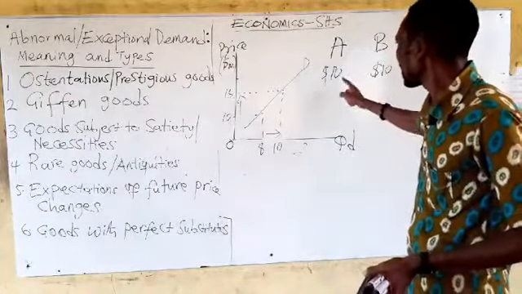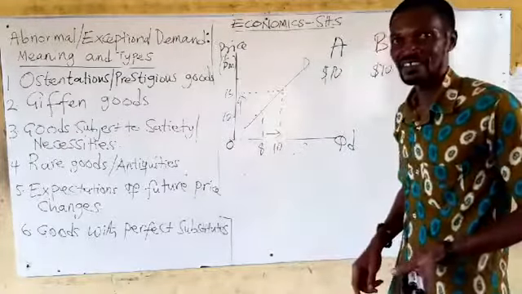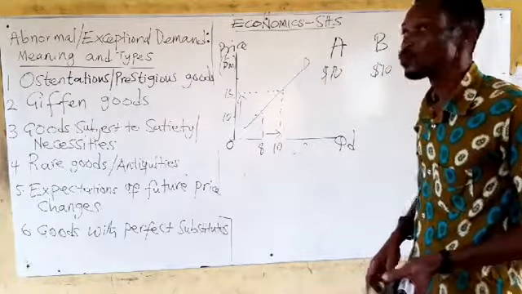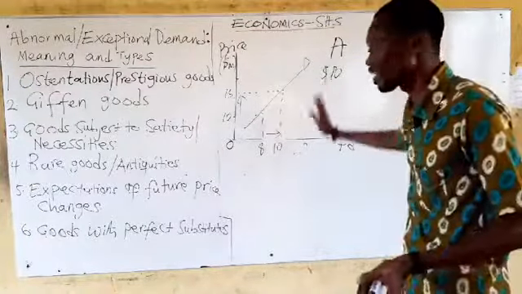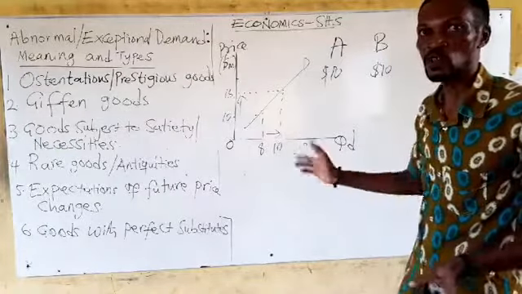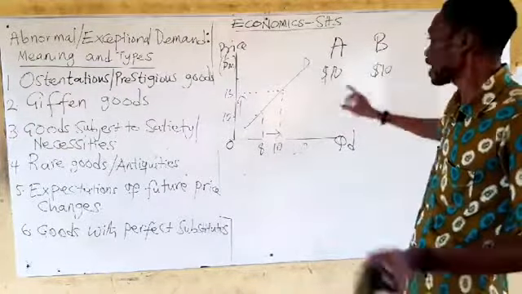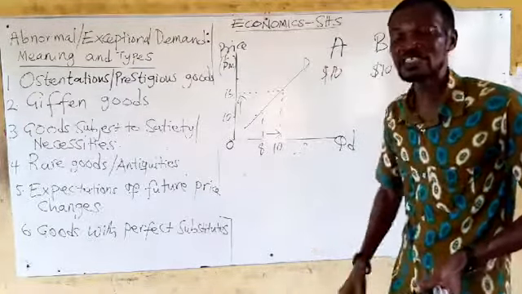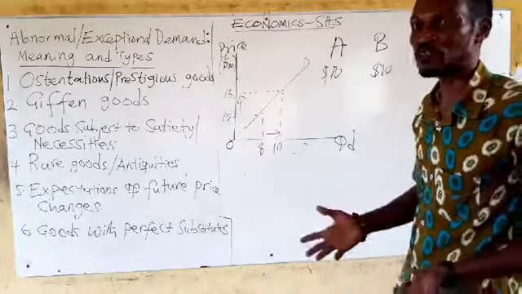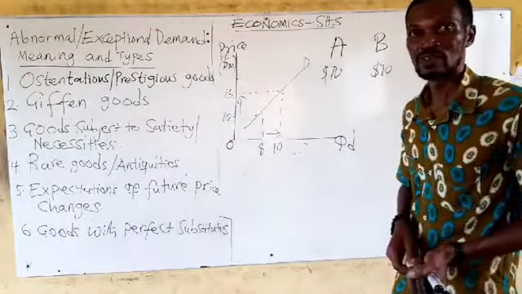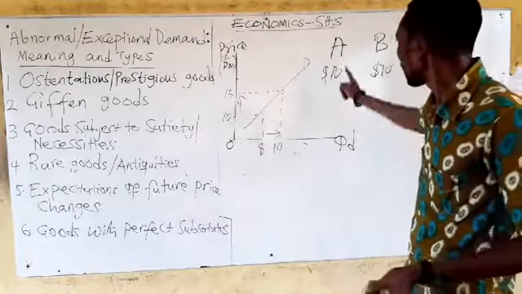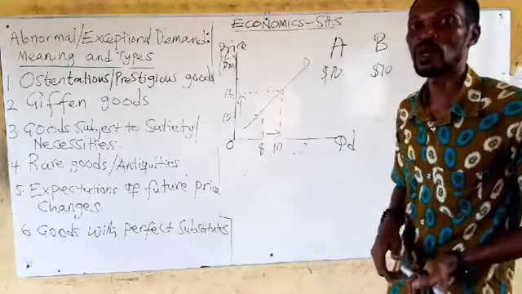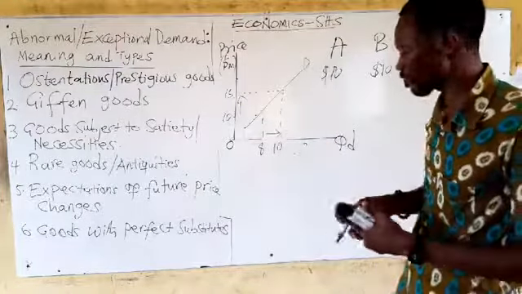When you increase the price of A to $15, nobody is going to buy A any longer. Nobody is going to buy, because the price of B has not changed, it has remained at $10, and you have increased the price of A to $15. Nobody is going to attempt to buy it, because after all, B can do what A can do. With such commodities, if the commodity is A and you increase the price, it is going to have an abnormal demand. This is how the curve is going to look like.